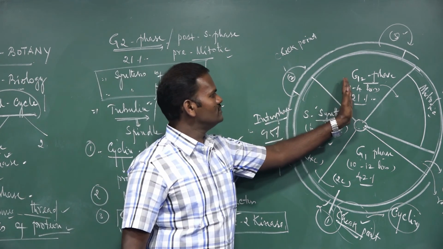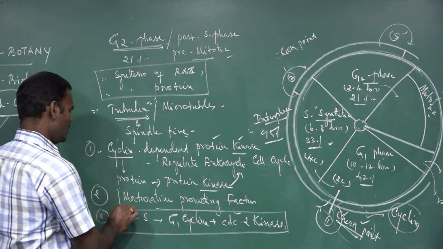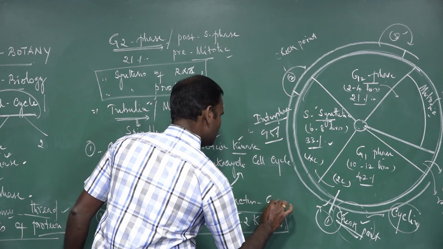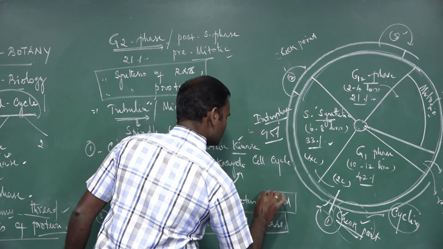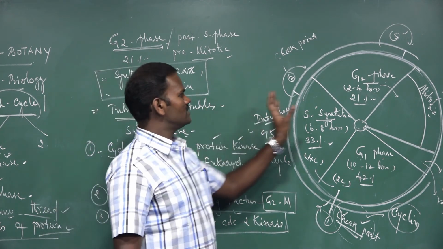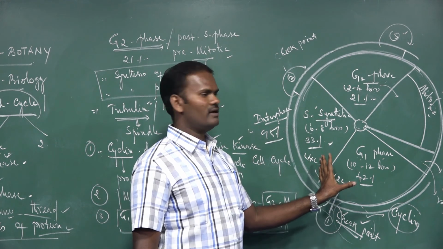The transition from G2 to the mitotic phase is carried out by the protein called maturation promoting factor. After the completion of the G2 phase, interphase is over.